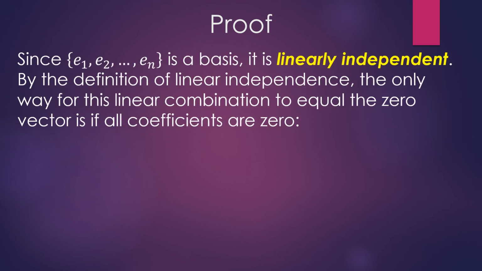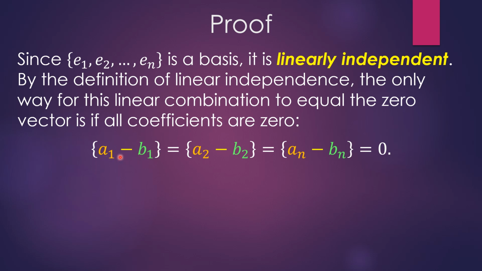Okay, so since E1, E2, and En is a basis, this means that they are linearly independent, meaning that I can't just join together E1 and E2 into some other component, say Ej. That's not going to work because we define them as such, as it is a basis. And so by this definition of linear independence, the only way for the linear combination to equal the zero vector is for all coefficients to equal 0, meaning that we have a1 minus b1 equal a2 minus b2 equal an minus bn equals 0. All of them equal 0 because it's a zero vector, and you need to compare component-wise.